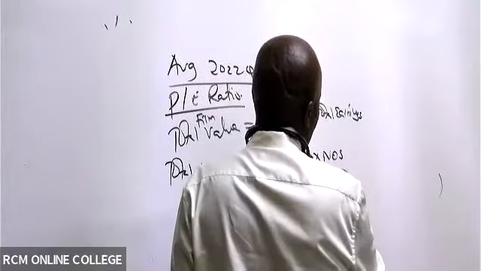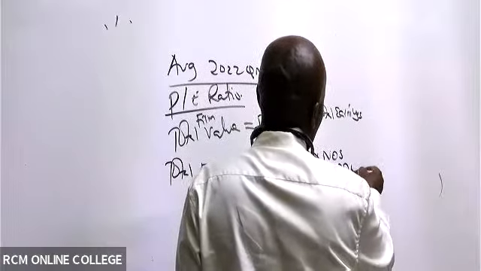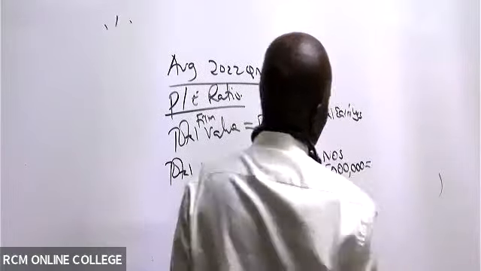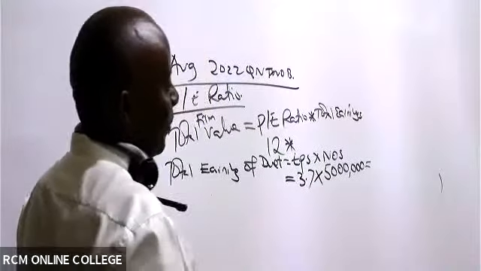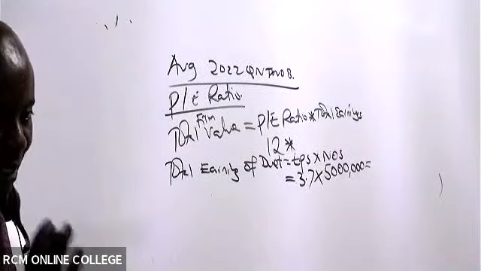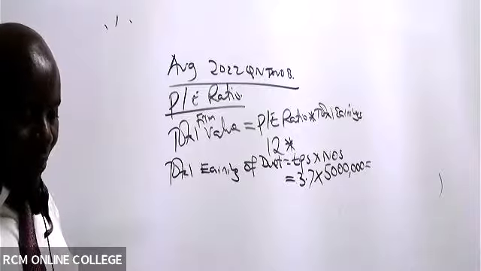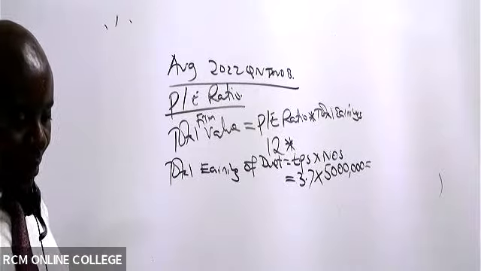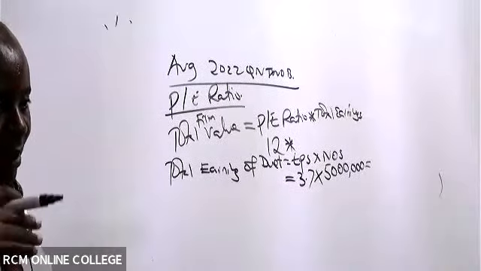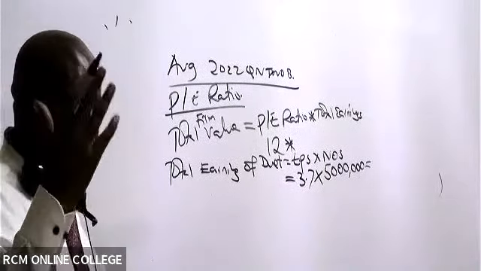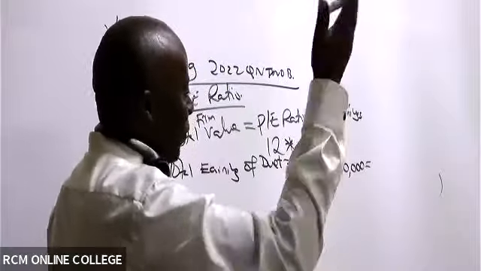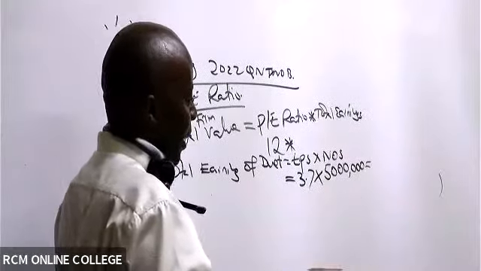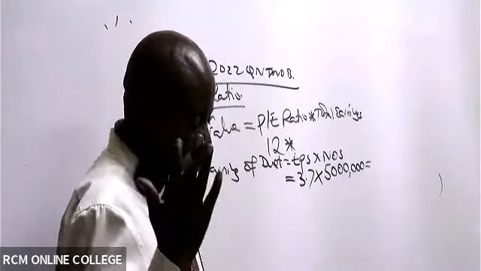So 3.7 times how many shares do they have in total? 5 million, yes. So long as you get total earnings, they could be current or even futuristic. The most current one is 3.7. If they wanted us to give them forward value using this PE ratio, I would have looked for earnings of next year. This one here, they are silent. We shall use the most recent.